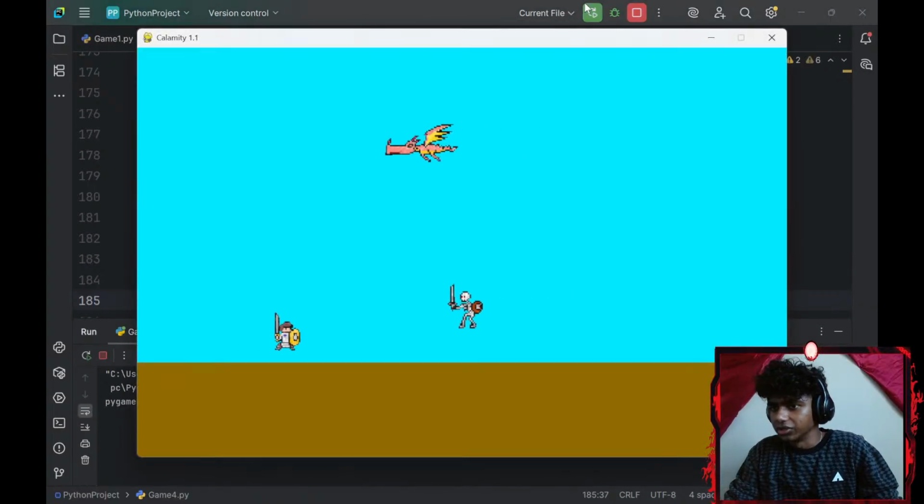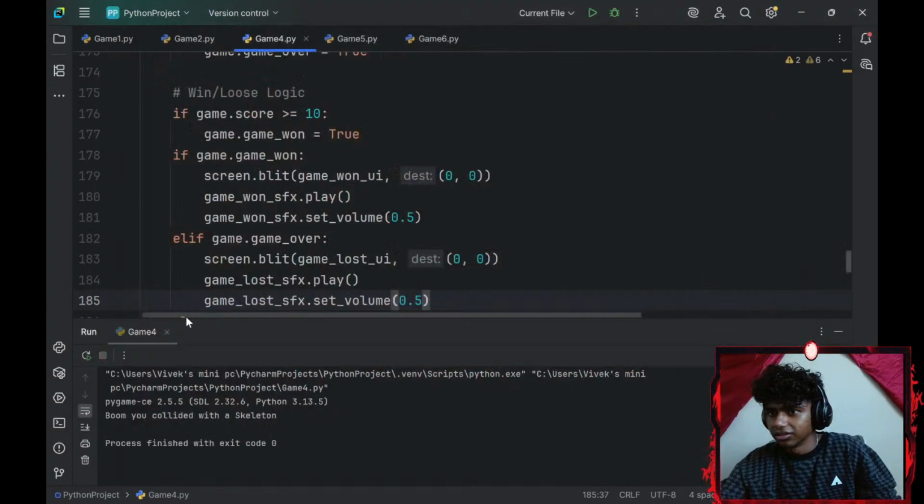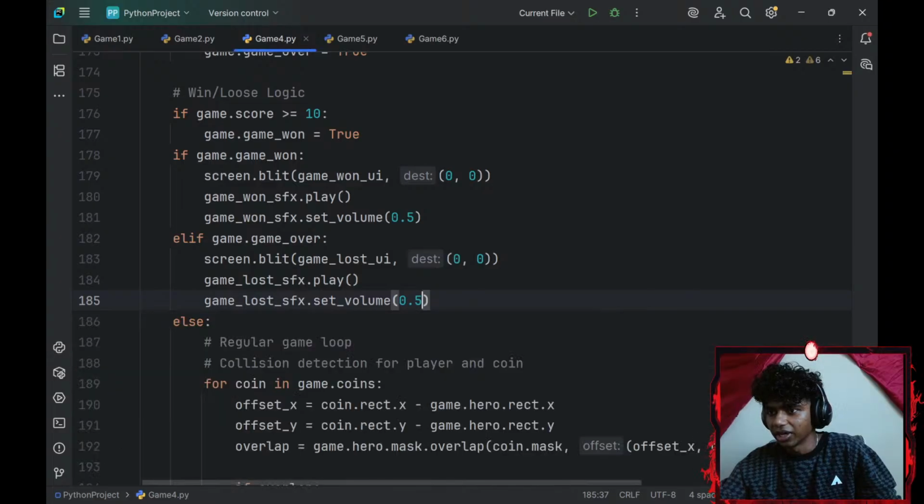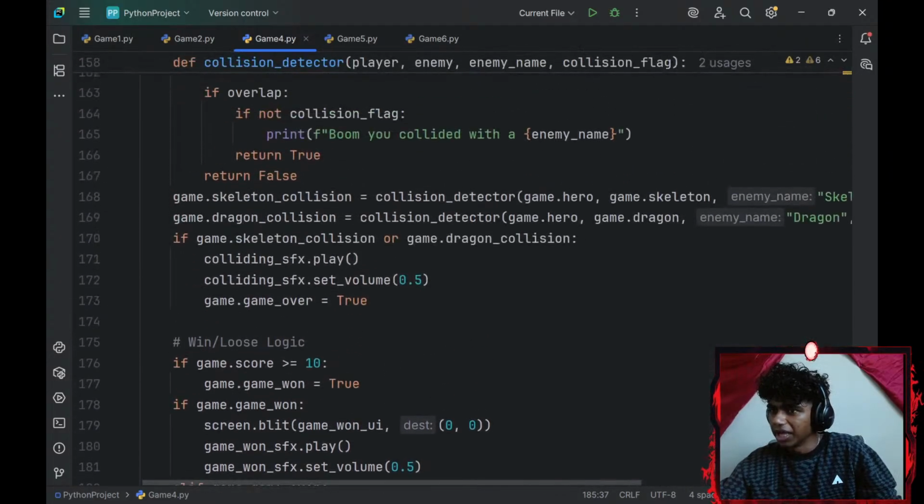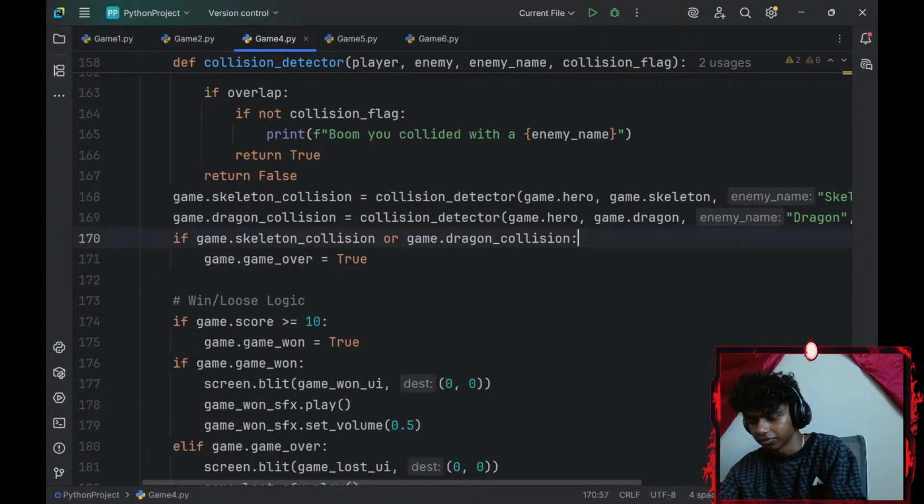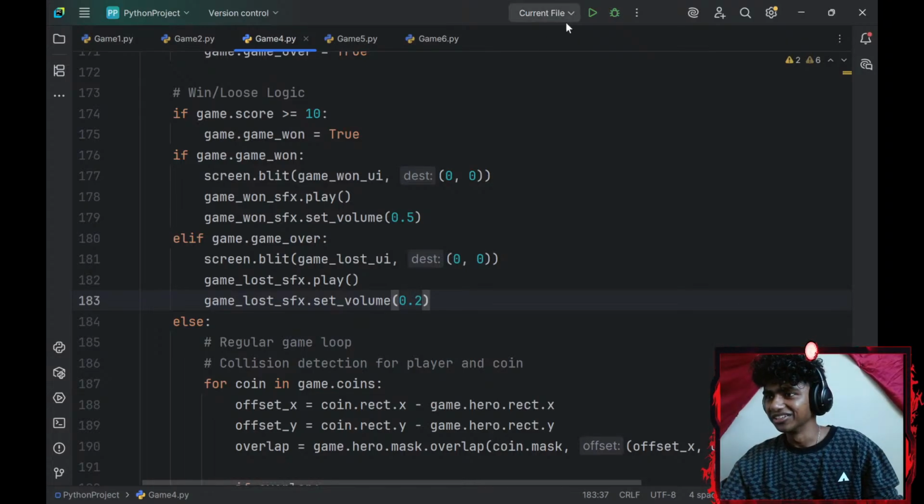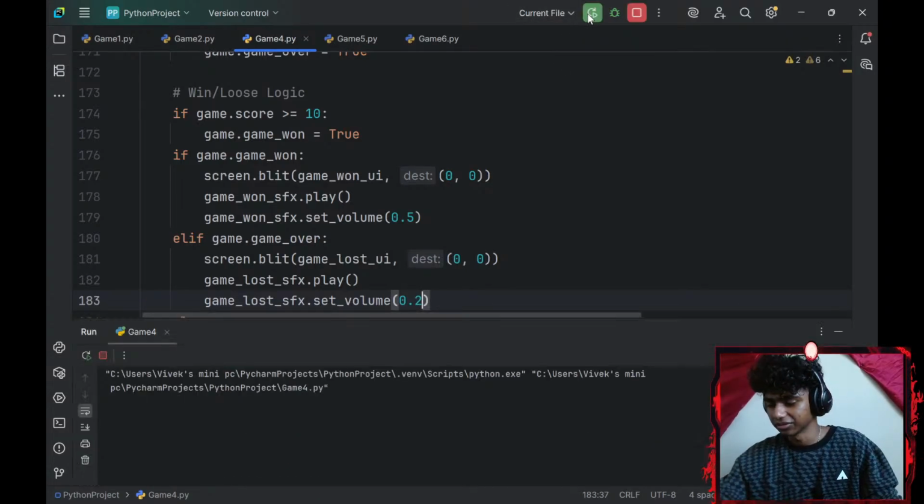Alright, now let's lose. That's too loud, guys. Why is it echoing? Maybe I don't need this for now. Let me remove the two of them for now. Okay, and guys, by the way, I'm the voice actor of that, so let's change this to 0.2 if I lose.